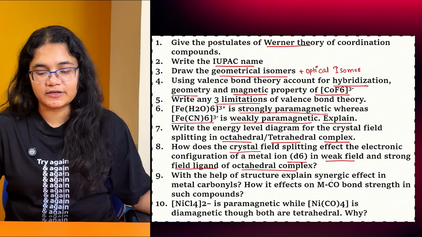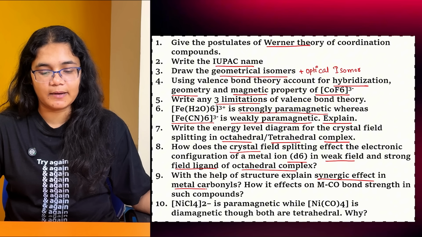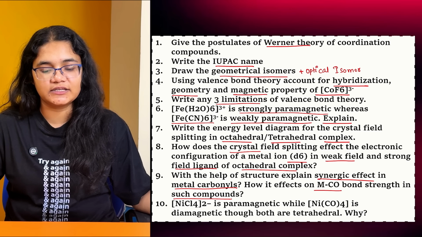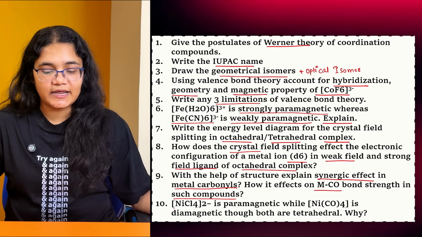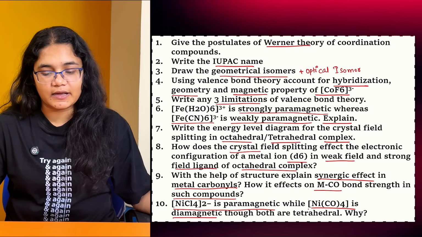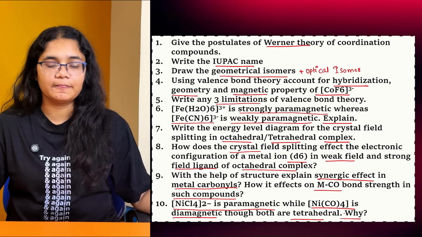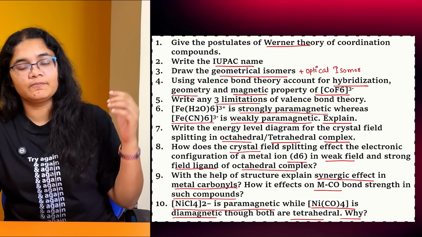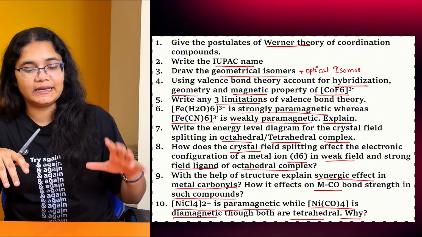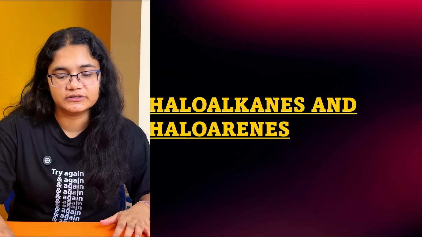Next, with the help of structure, explain the synergic effect in metal carbonyls and how it affects the M-CO bond strength in such compounds. Next, NiCl4 2- is paramagnetic while Ni(CO)4 is diamagnetic, though both are tetrahedral. Why? Now again, all these questions you can find in the most important questions video of coordination compounds. I have covered it in detail, so you can watch that and get answers to all these questions.